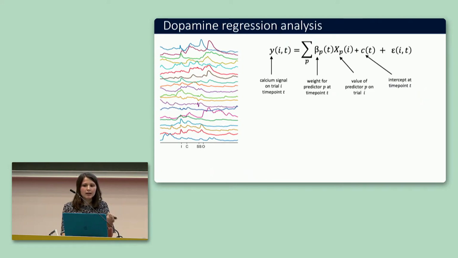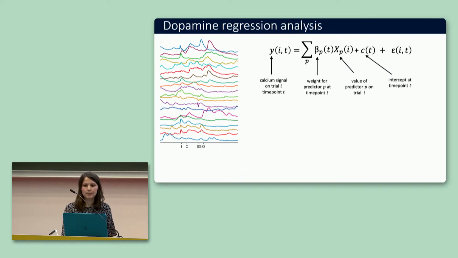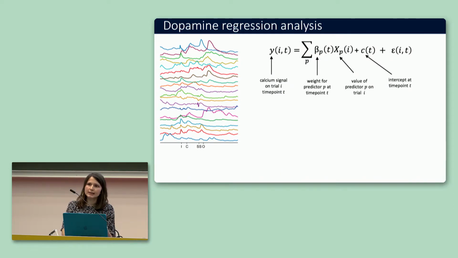So in order to disentangle what behavioral variables drive dopamine activity during the task, we use a linear regression analysis to predict trial-by-trial dopamine fluctuations and to see the impact of different behavioral variables across the task. And then we look at the weight of each predictor to see its implications on dopamine fluctuations.